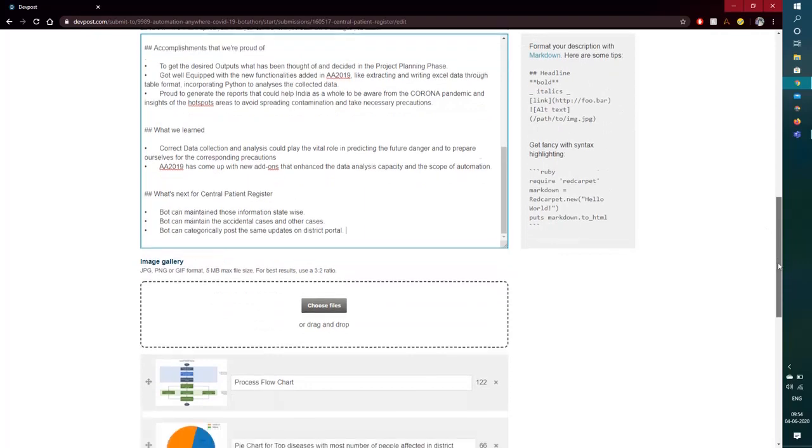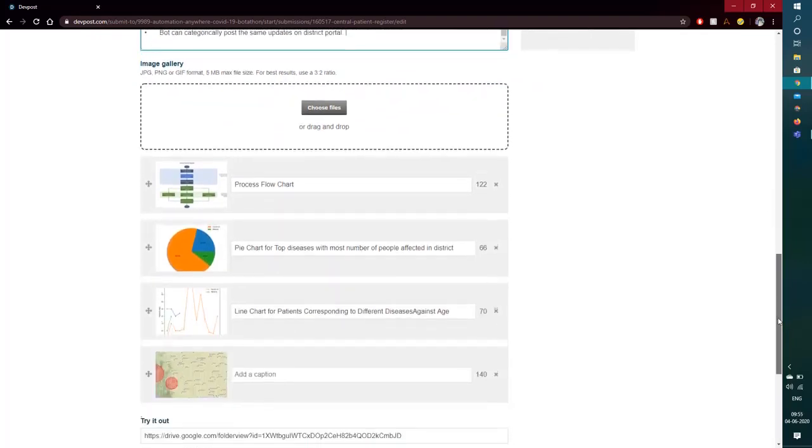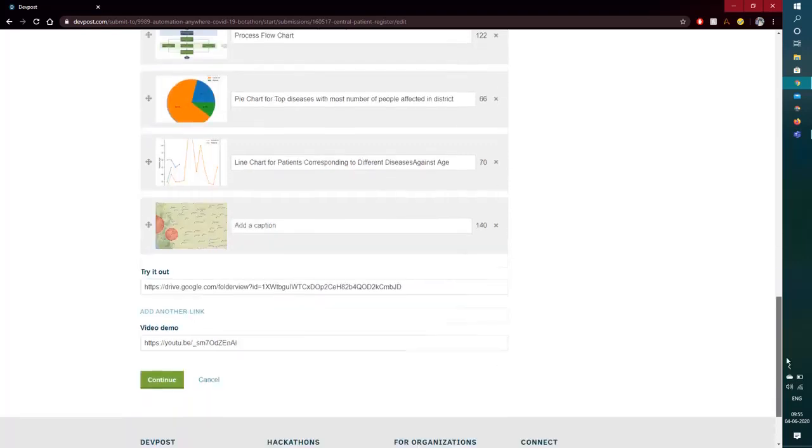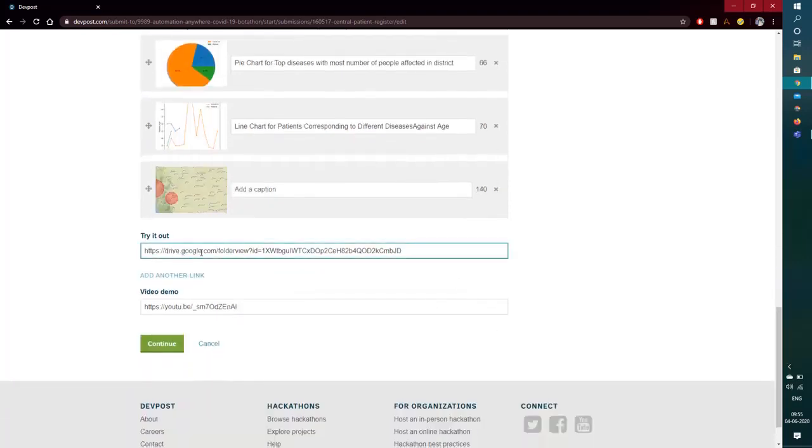So these are some of the future scope for our process. Here we also have our flow chart, pie chart diagram, the line chart graph that we have created, the real-time picture of the map that we have generated. Then there is our Google Drive.